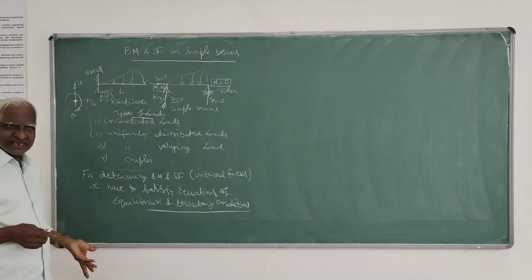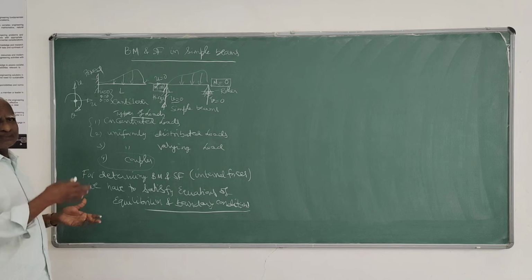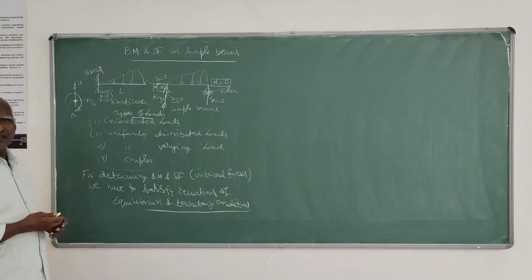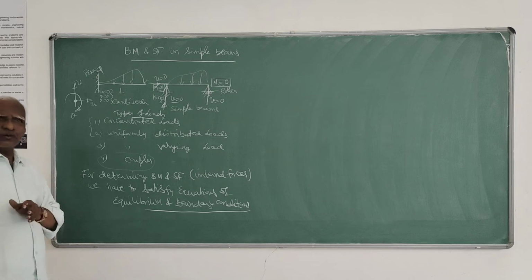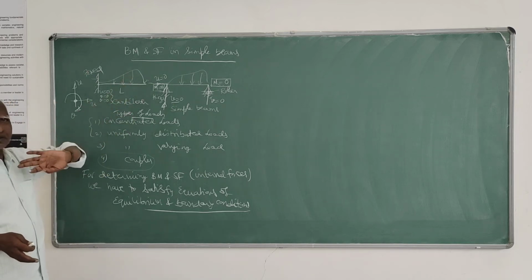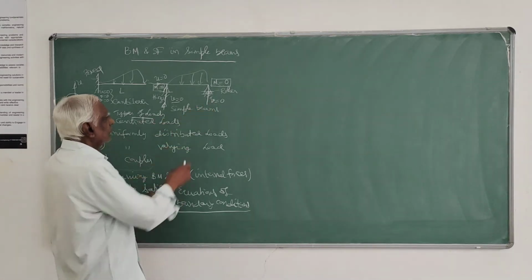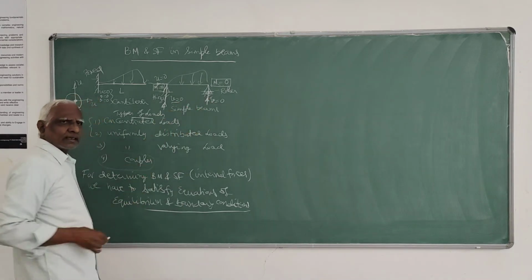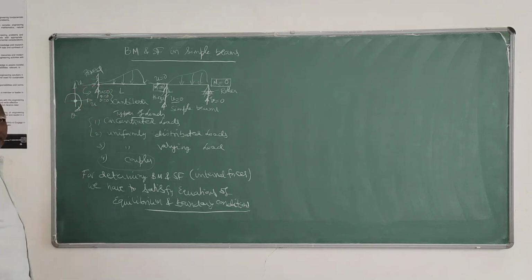M should be 0. Bending moment should be 0. That means there will be rotation. When there is no force, it is easy to displace. So it undergoes rotation. Here only V is 0, so there must be only a vertical reaction. Here all three are 0, so that means there will be 3 reactions.